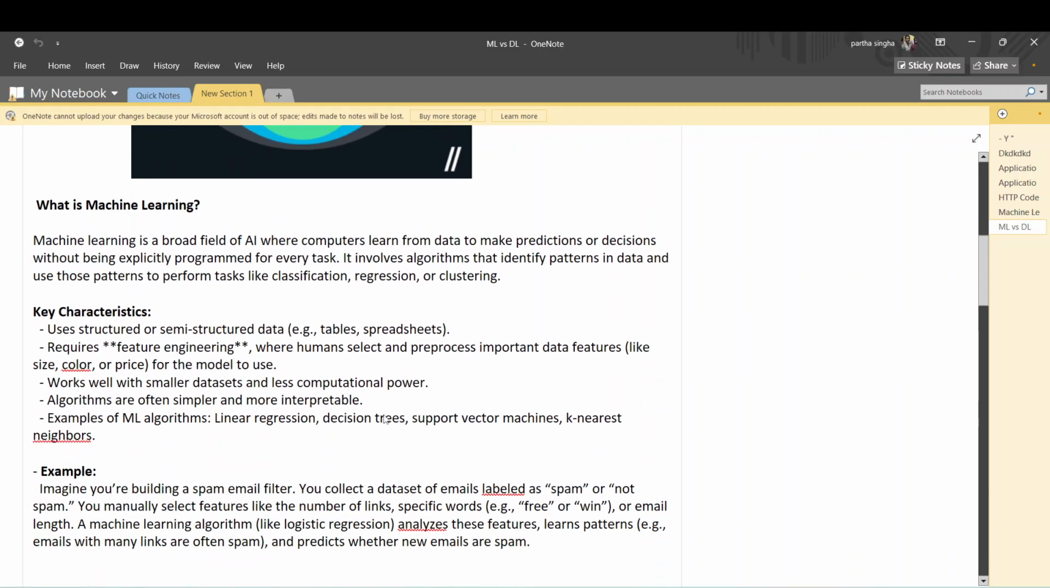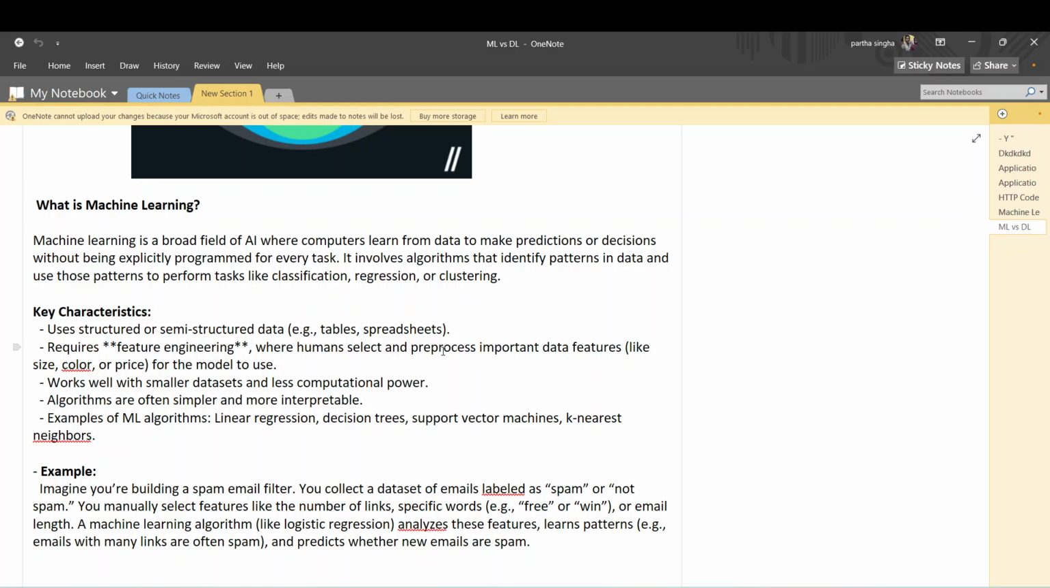So what is machine learning? Machine learning is a broad field of AI where computers learn from data to make predictions or decisions without being explicitly programmed for every task. You cannot write out every task to perform. You just provide the data, and the machine learning algorithms learn from the data, find the hidden patterns, and on the basis of those hidden patterns, they give you the output or prediction.